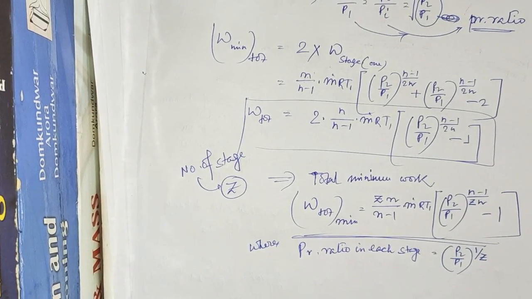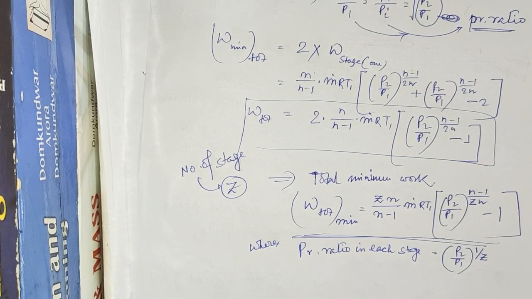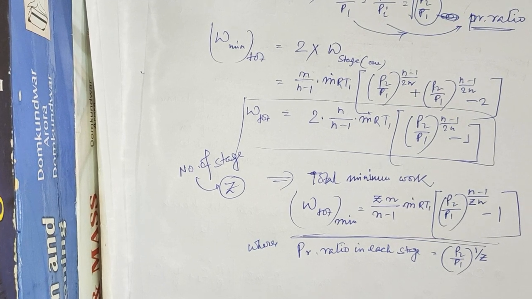So this is the condition for minimum work. The condition for minimum work is that the pressure ratio is the same and intercooling is perfect.